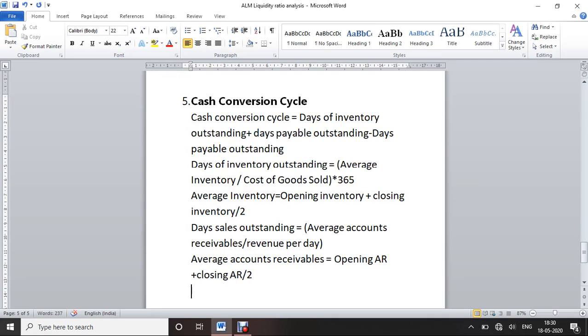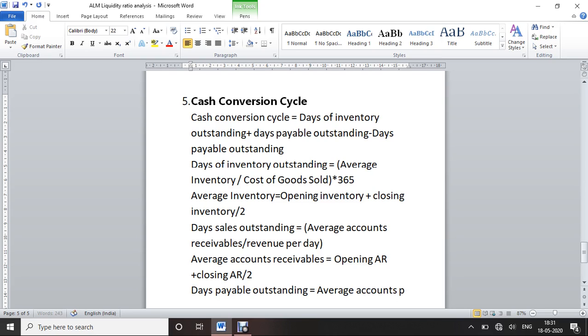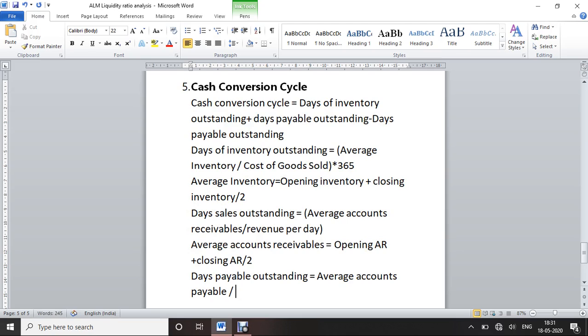Next we have to find days payable outstanding. Days payable outstanding equals average accounts payable divided by cost of goods sold per day.